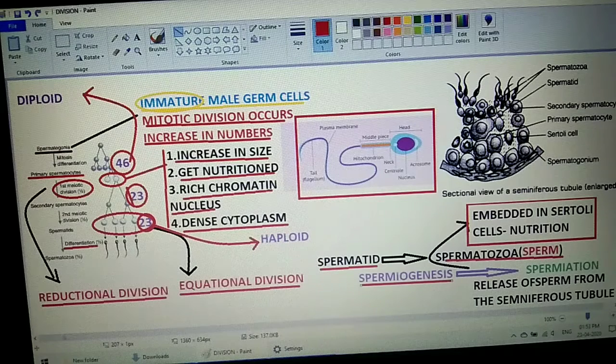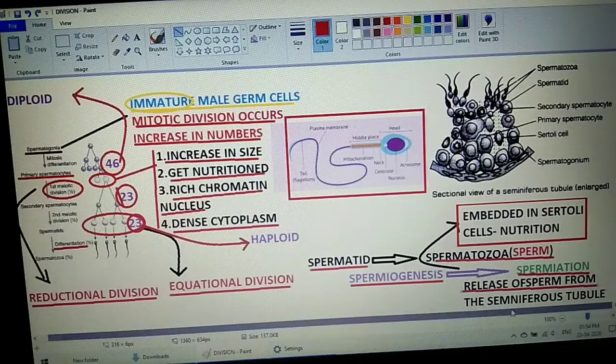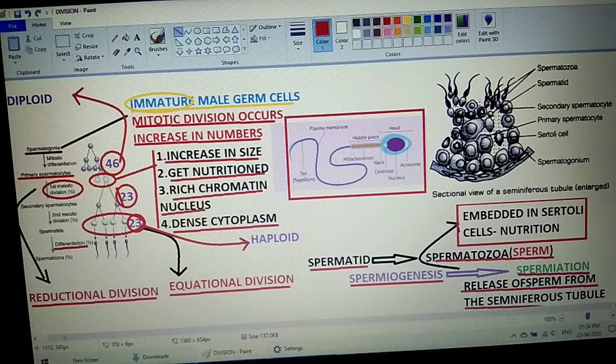Which is that process, students? I have written it in green color. It is spermiation. Spermiation is nothing but the release of the sperm from the seminiferous tubule, students. Once the sperms are ready to go, they are released from the seminiferous tubules, and this process is called spermiation. Now students, where did the Sertoli cells go?